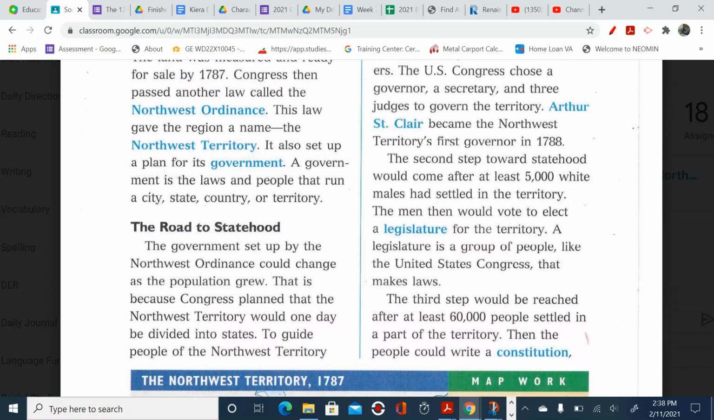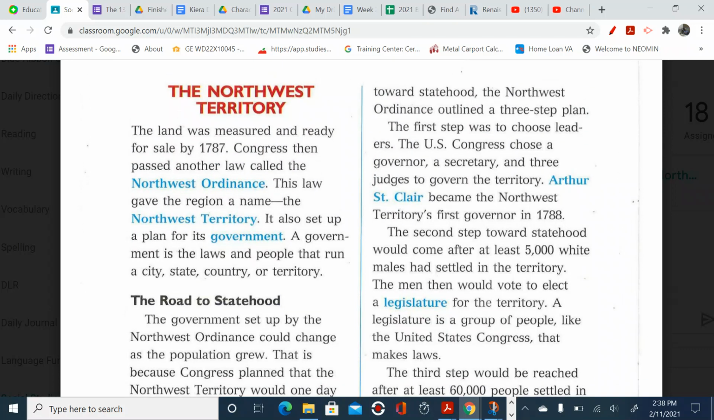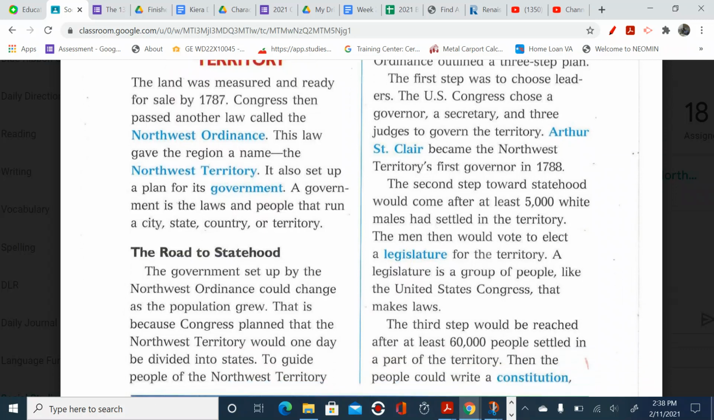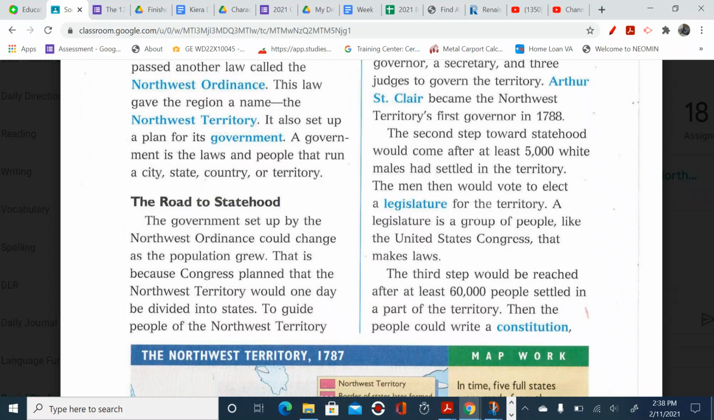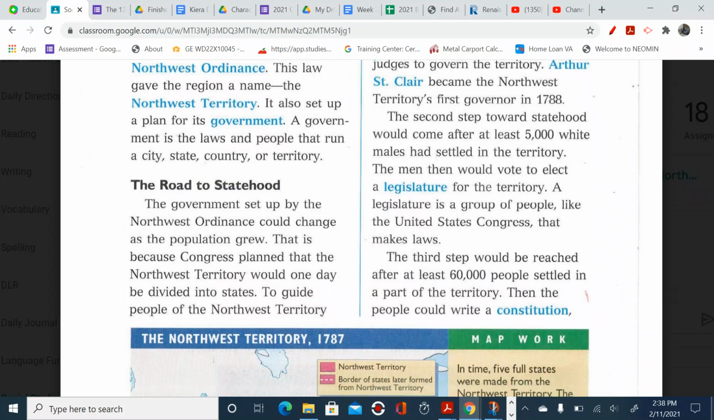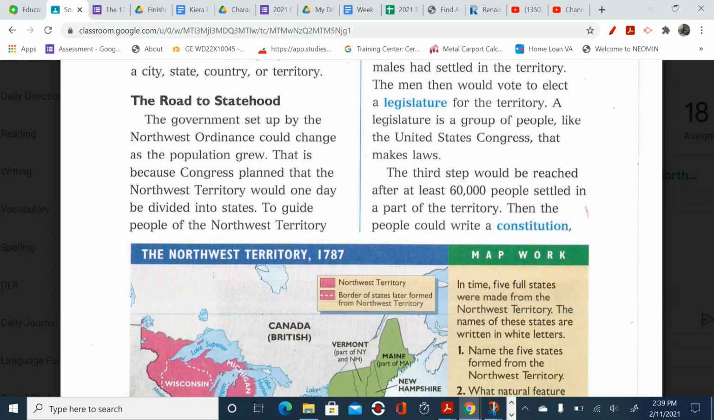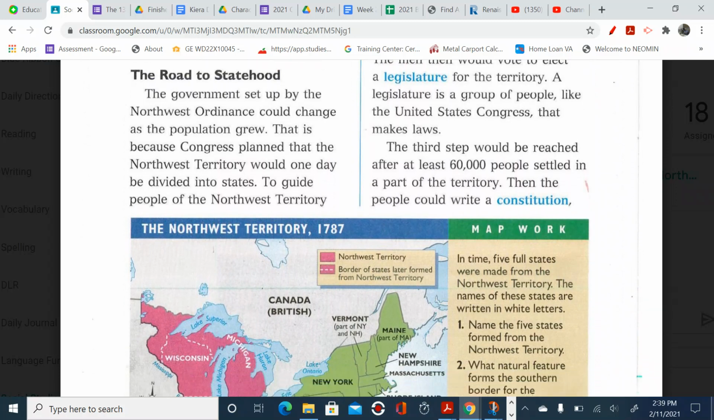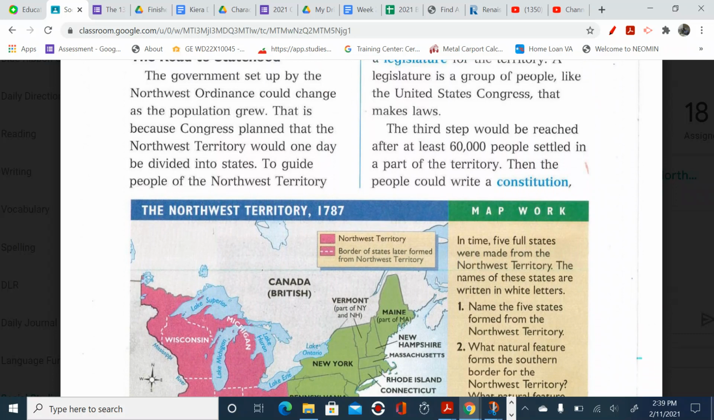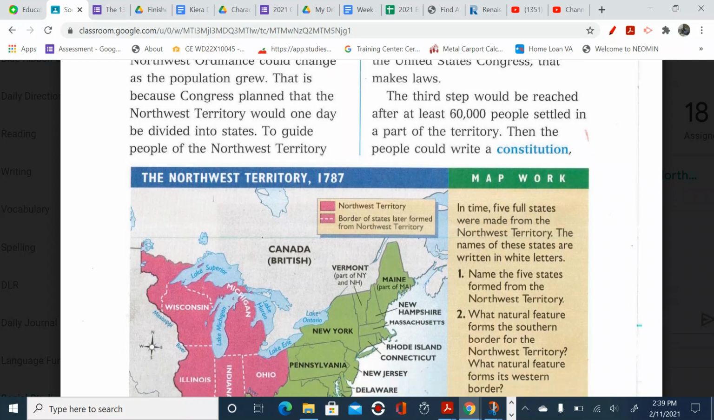So here's the first step. The first step was to choose a governor, and they did, right? Arthur St. Clair. The second step, 5,000 white men had to settle an area, and they had to elect a legislature. And the third step would be reached after at least 60,000 people settled in a part of the territory. Then the people could write a constitution.